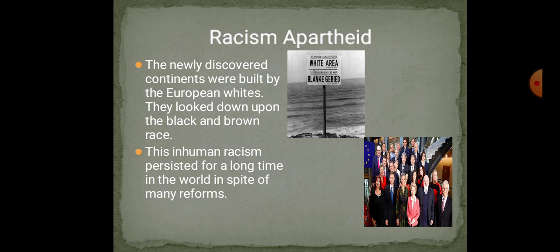Now, the newly discovered continents were built by the European whites. European people say that we are all white people. We all belong to the Aryan race, the superior race. All the other nations' people are all inferior. Already they branded them. They look down upon the black and brown race. Indians and Mongolians are brown in skin, and Africans are dark. So they say that dark skin and brown skin are inferior, and the Europeans, because they are whitish, reddish in color, are superior.